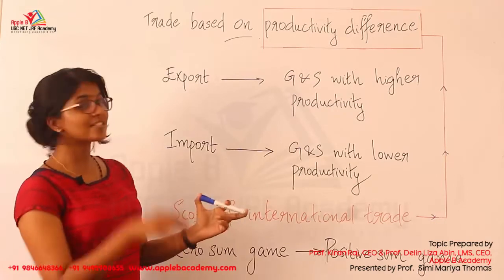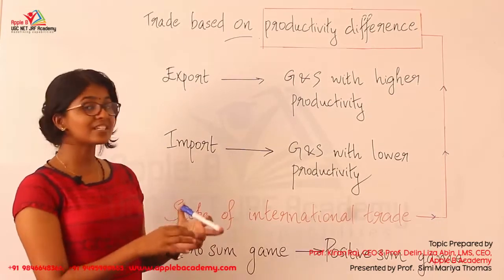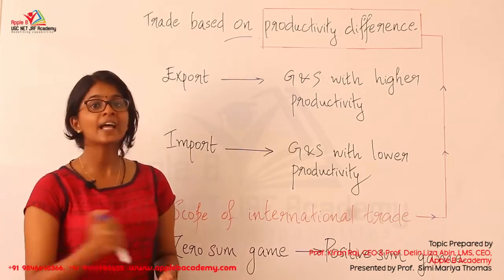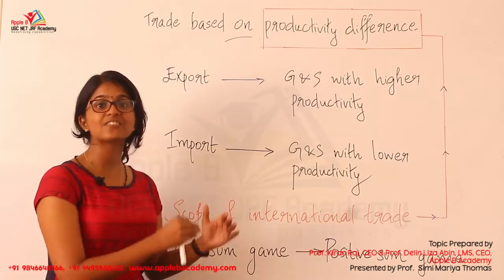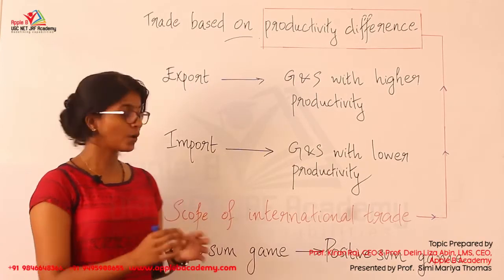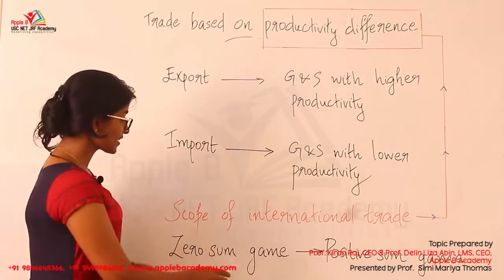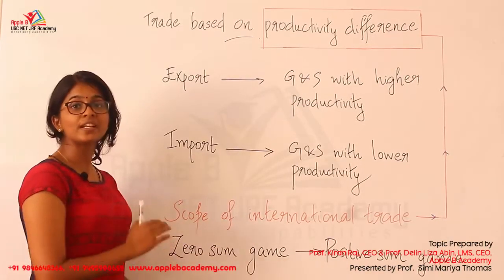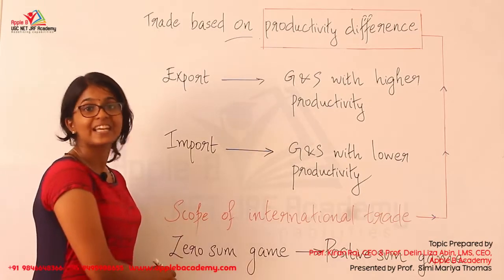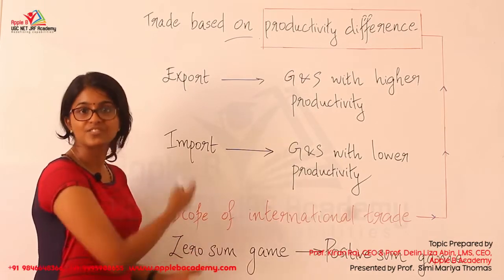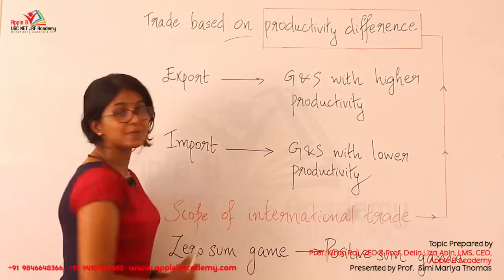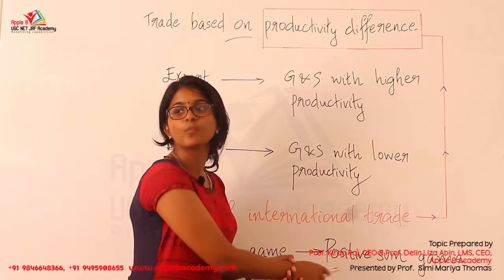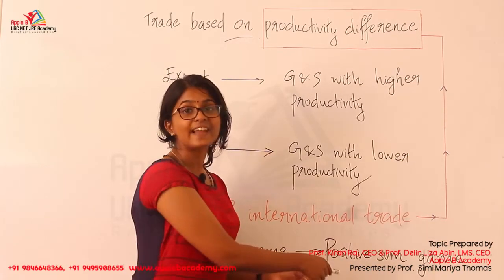So A will always stress or focus on the items in which it can have higher productivity using its available resources, and they will import the items in which they have lower productivity with the available resources. So with that, we see a switch from a zero-sum game to a positive-sum game. Here in the zero-sum game, they only focus on the export. There is no scope for international trade because there is no scope for productivity differences. But when you move to the absolute cost advantage, both the nations can gain. So it's a voluntary exchange between both the nations where both can gain.